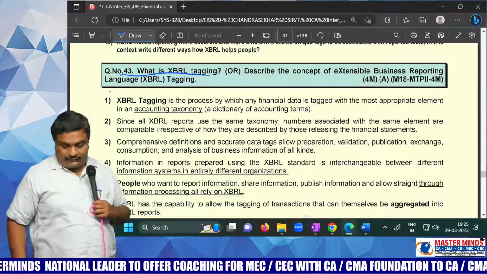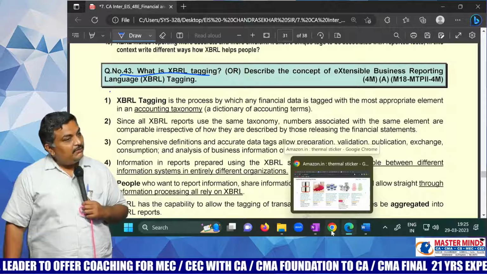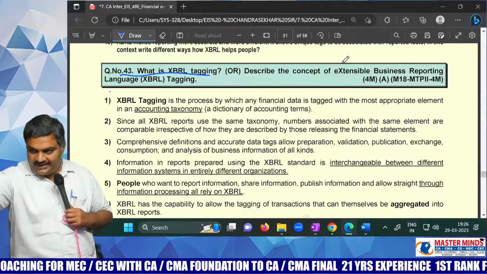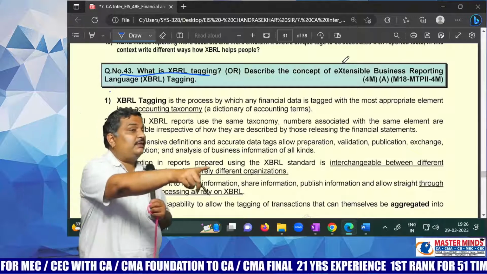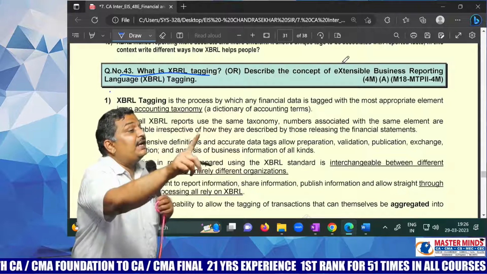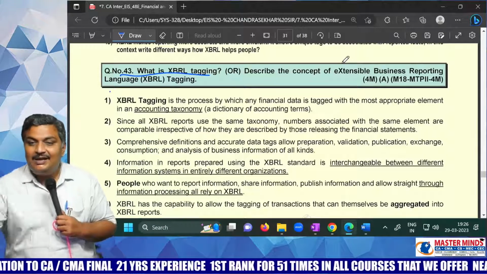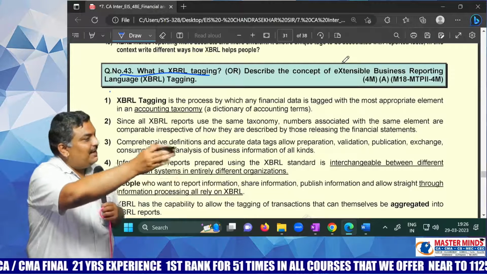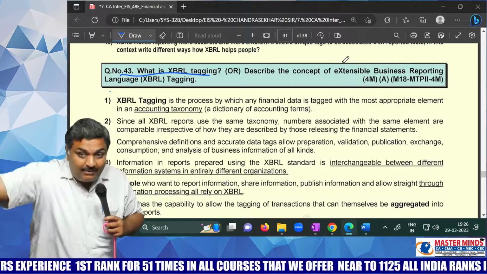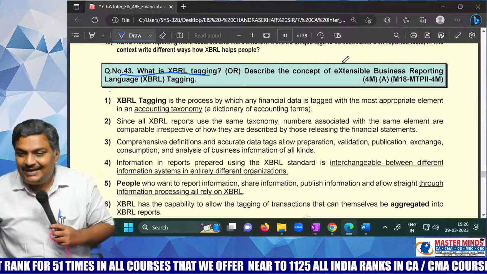And this XBRL is software that is available. You can freely download it from the Ministry of Corporate Affairs. Because today, every listed company should submit its books of accounts in XBRL format only. What is this XBRL? Many students are thinking that XBRL is accounting software. I am sorry, XBRL is not accounting software. It is reporting software. There is a lot of difference. Accounting software is different, reporting software is different. Tally is accounting software. It will help you prepare up to the balance sheet. But this balance sheet, I need to convert into another report format. For that, you need to use XBRL.